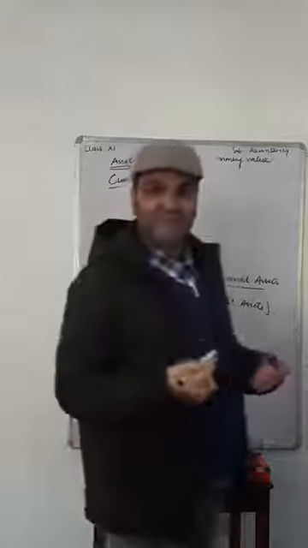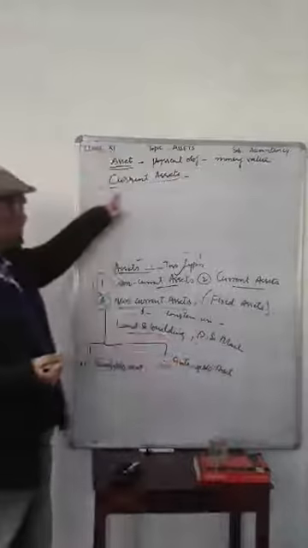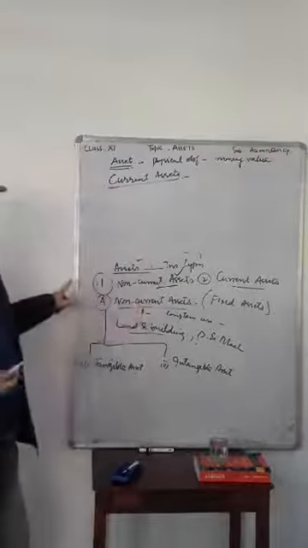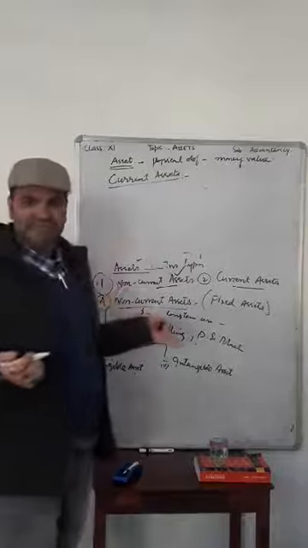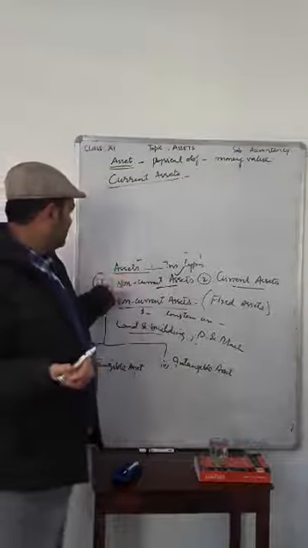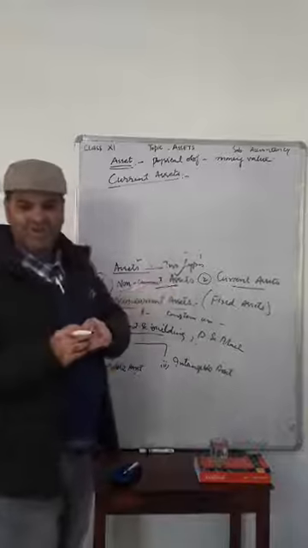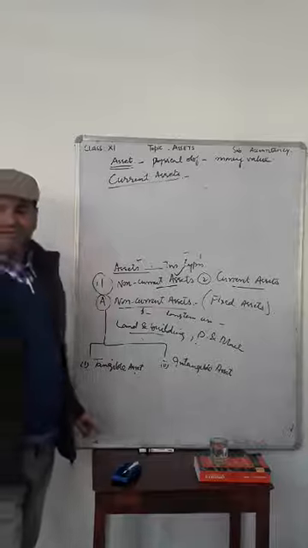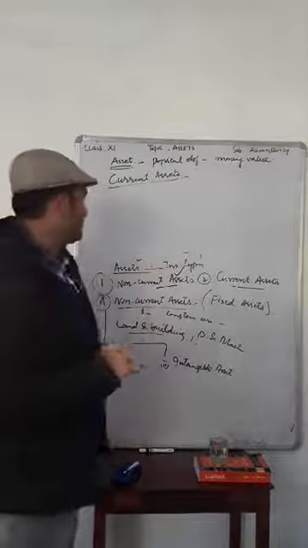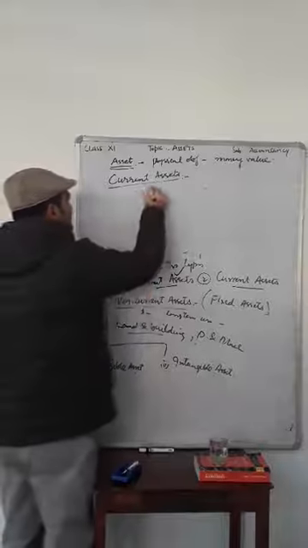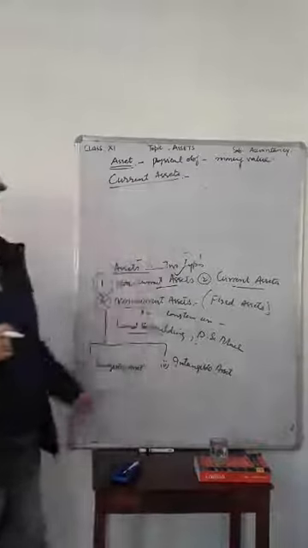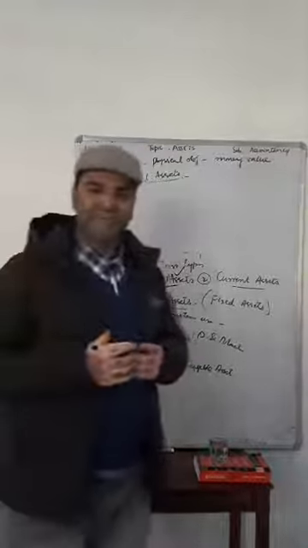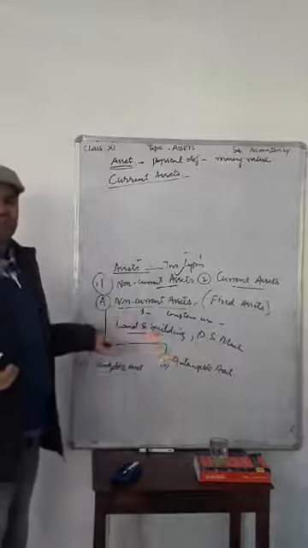What are current assets? Very simple. This is the reverse of non-current assets. We already know that non-current assets are those assets which are purchased for long-term use, and its opposite is the assets which are purchased for short-term use, for example, for a period of about 1 year.